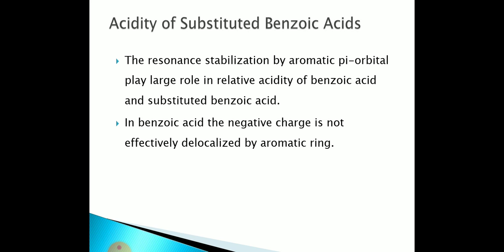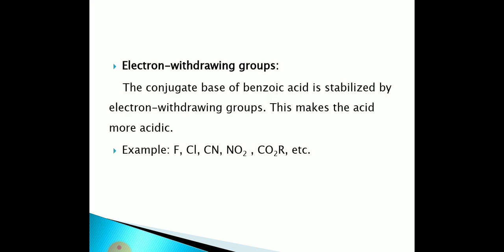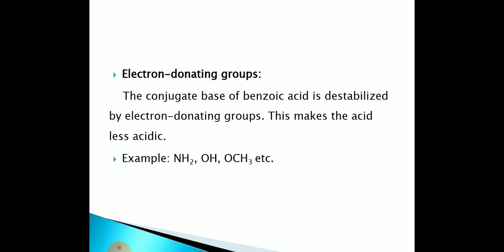In benzoic acid, the negative charge is not effectively delocalized by the aromatic ring, because the oxygens of the carboxylate anion are not directly adjacent to the aromatic ring. All ortho substituents, whether electron withdrawing or electron donating, increase the acidity of benzoic acid.